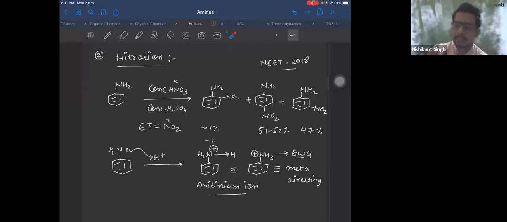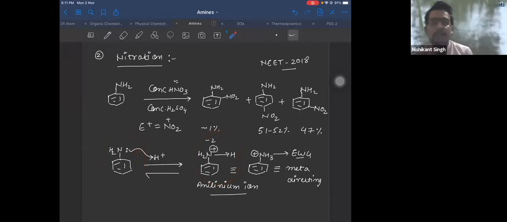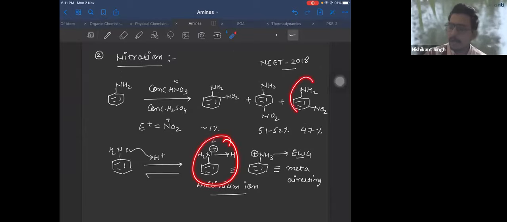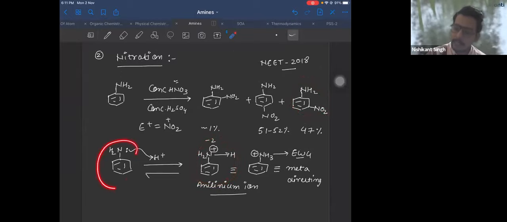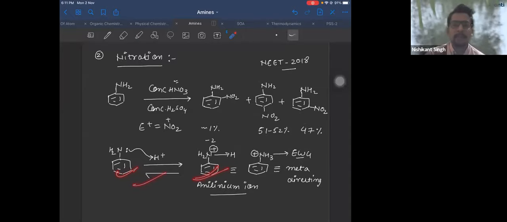It will act as a weak base. That means this reaction will be reversible. That means there will be an equilibrium, so you will have both in the system: you'll have anilinium also, you'll have aniline also. If you have anilinium in the system, you'll get meta. The amount of aniline will form ortho and para. Is that clear? दोनों है तुम्हारे पास. Anilinium भी है, aniline भी है. Is that clear, Pritesh?